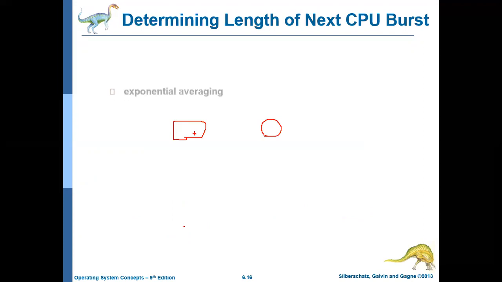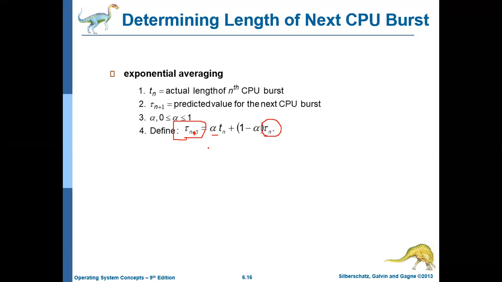So tau n is the predicted value in the previous time slot. Tau n plus 1 is the predicted value in the next time slot. And alpha is a parameter. Let us come to the alpha a little later. Generally alpha holds the value 0.5. So this is how this particular equation is defined.